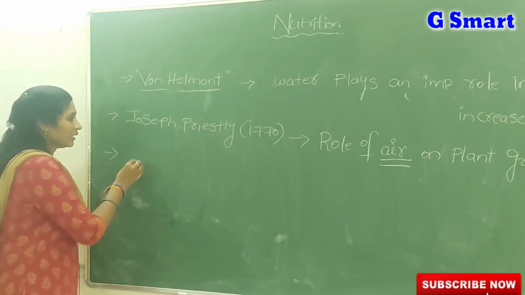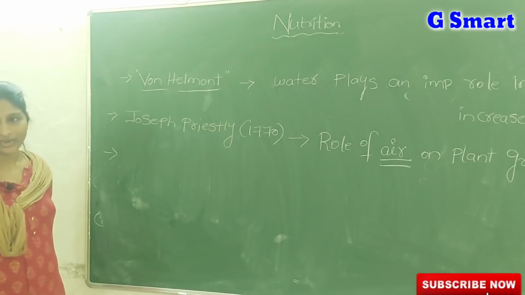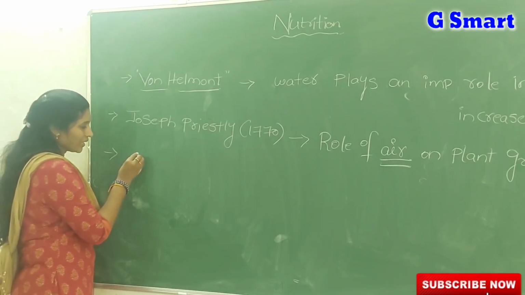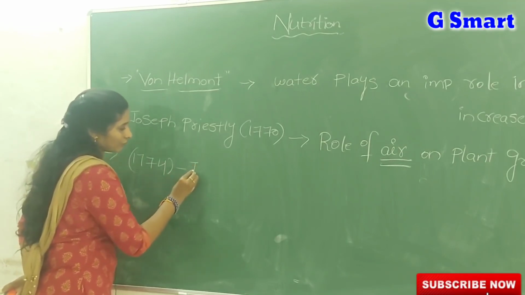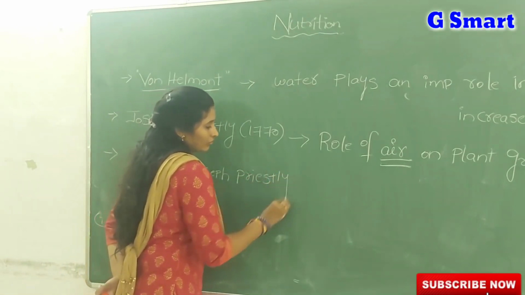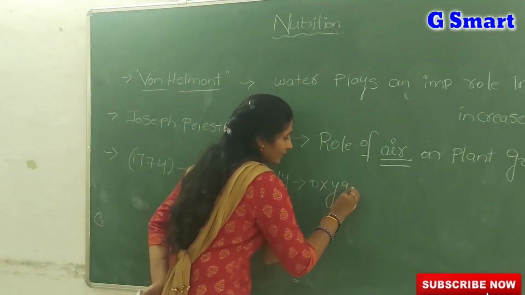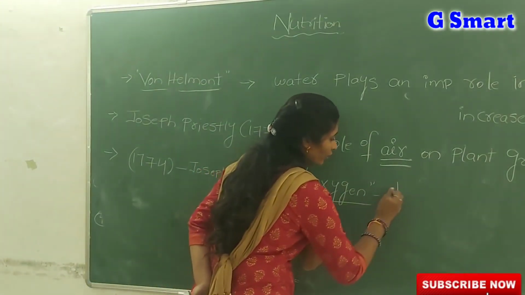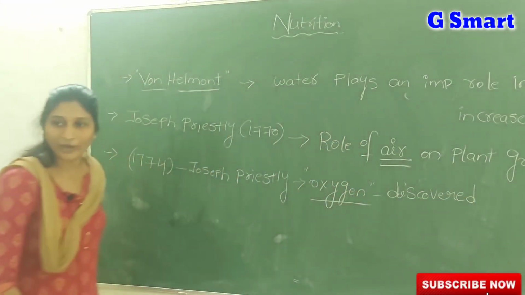And actually he was the scientist who conducted several experiments about the role of air. I already told you, na. He conducted several experiments, and in the year 1774, Joseph Priestley discovered the oxygen gas. What was discovered, amma? By his experiments in 1774, oxygen gas was discovered by Joseph Priestley.